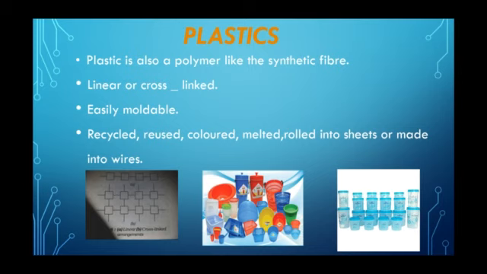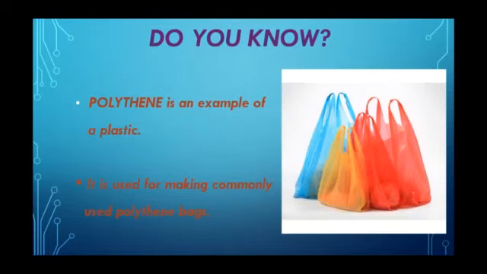That is, it can be shaped in any form. Plastic can be recycled, reused, colored, melted, rolled into sheets and made into wires. Do you know? Polythene is an example of a plastic. Where is it used? It is used for making commonly used polythene bags.